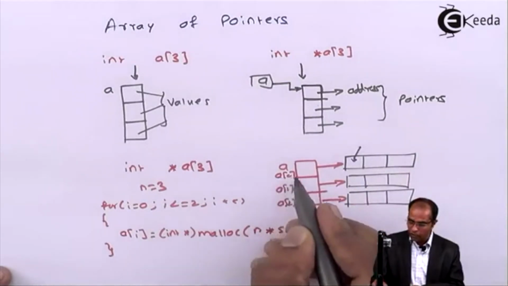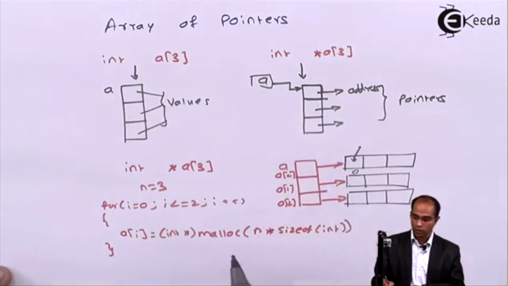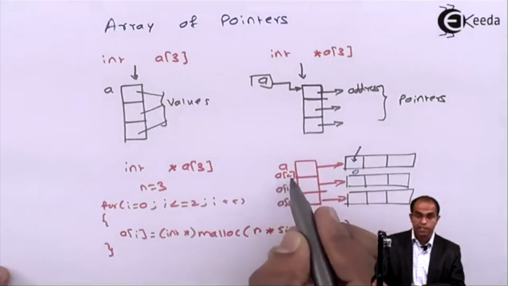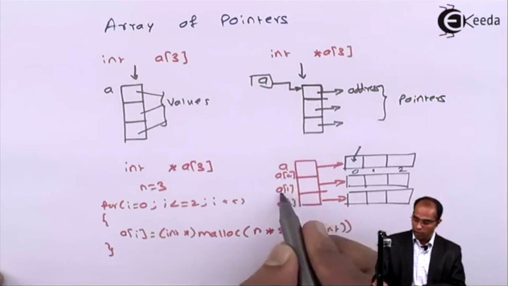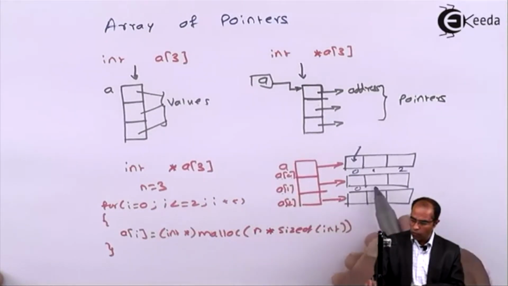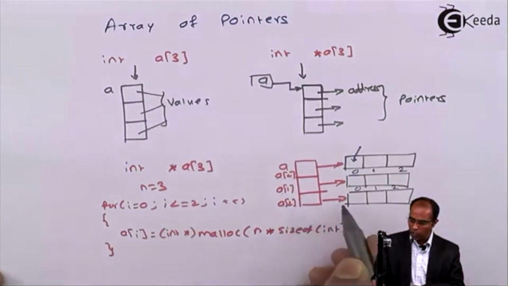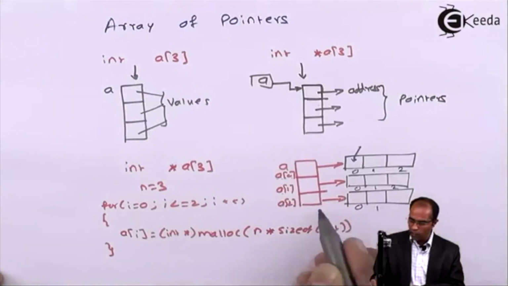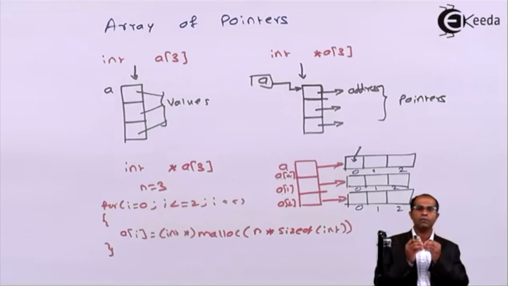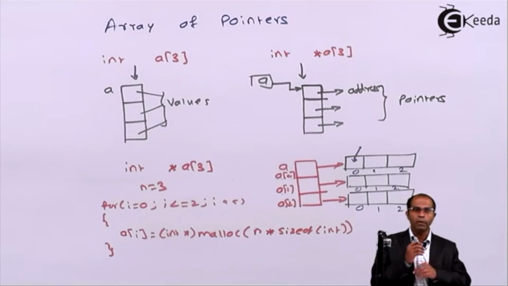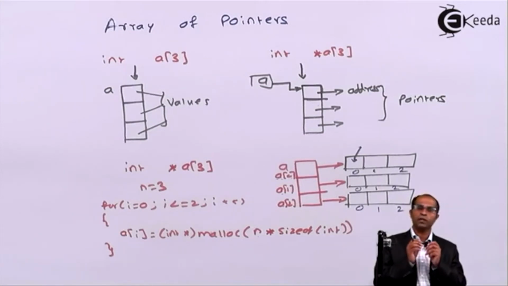This is a[0][0]. The second location is referred to as a[0][1], a[0][2], a[1][0], a[1][1], a[1][2], a[2][0], a[2][1], a[2][2]. So it means that I'm actually using the concept of a two-dimensional array itself, but memory allocation is going to be done during runtime.